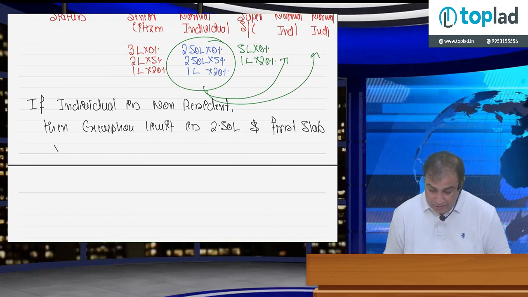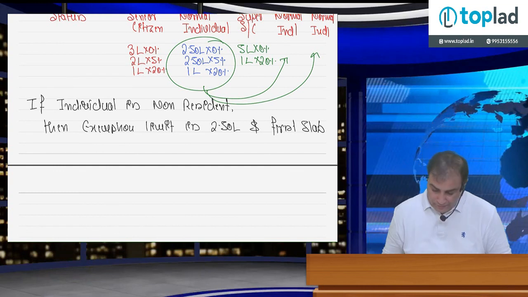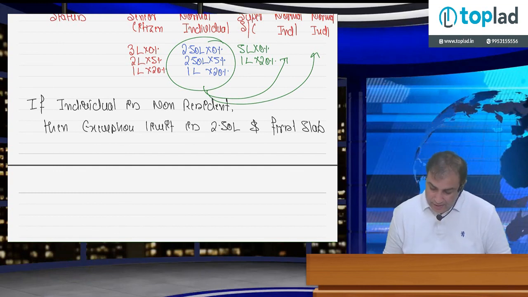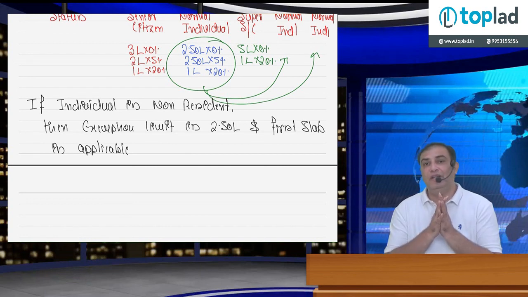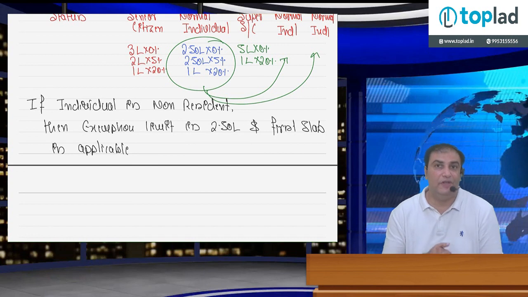Which one is the first slab rate which we have discussed? For individual, HUF, AOP, BOI, etc. And first slab rate is applicable. So if an individual is non-resident, we cannot give benefit of 3 lakh or 5 lakh rupees exemption limit.